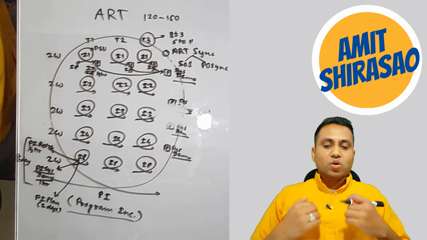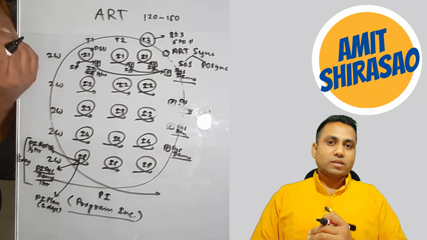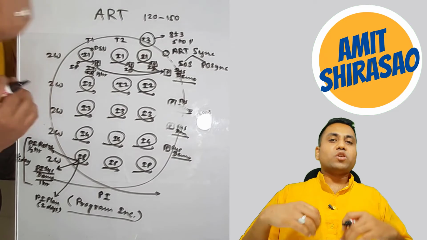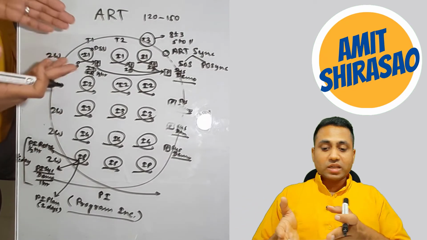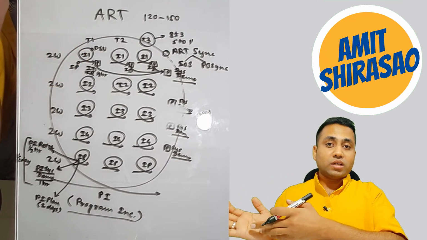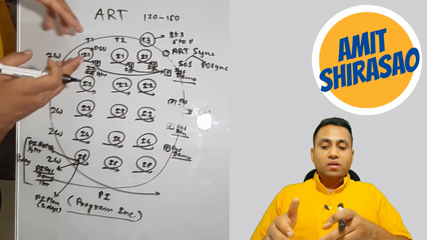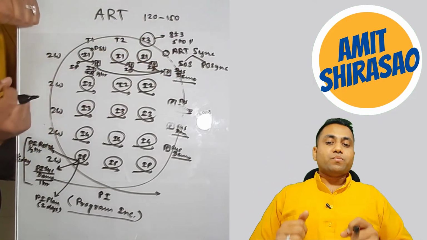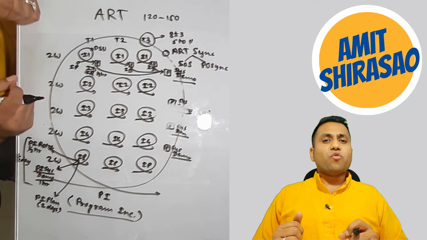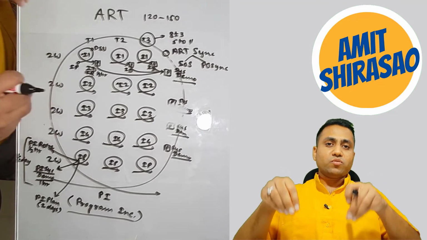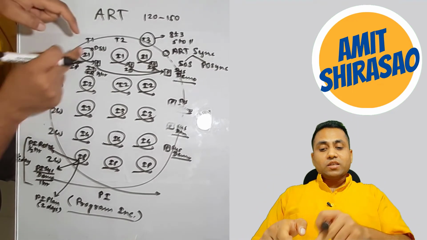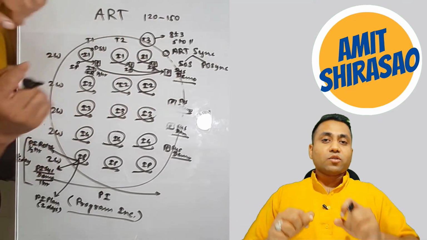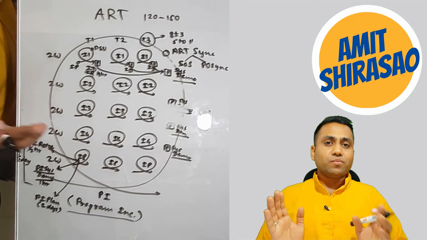So obviously, what are the questions that are going to be asked? The questions asked in the SOS or PO sync meeting are these: what did you do last week? Just like in DSU you ask, what did you do yesterday? Here you ask, what did you do last week? Then in DSU you ask, what are you planning to do today? In ART Sync you ask, what is your team trying to achieve this week? Then in DSU you ask the third question, are there any impediments? In ART Sync also you will ask, is your team facing any impediments?